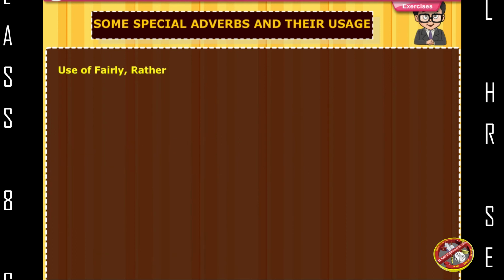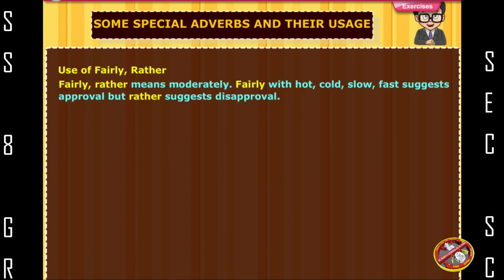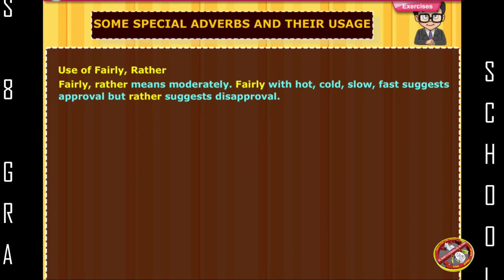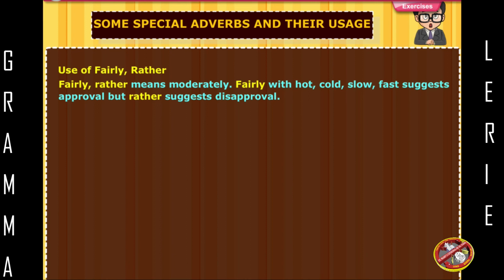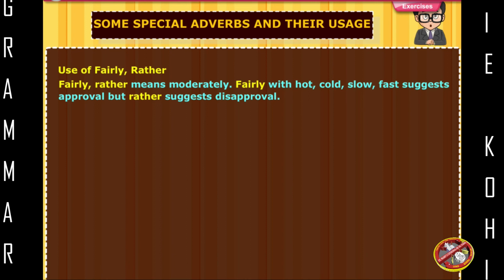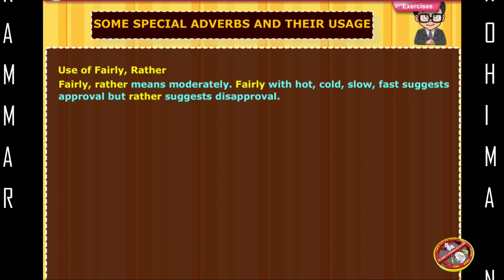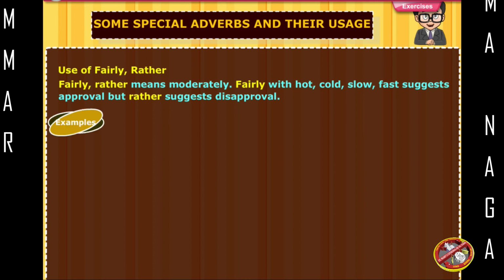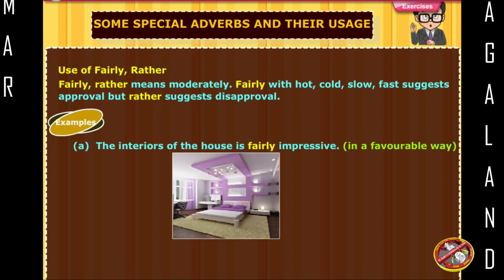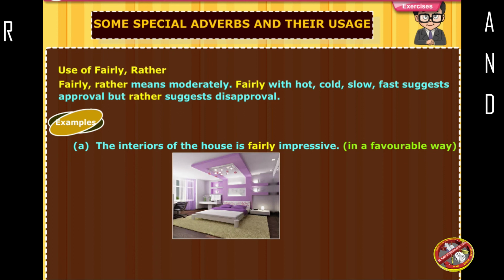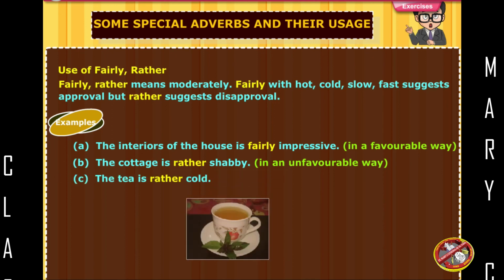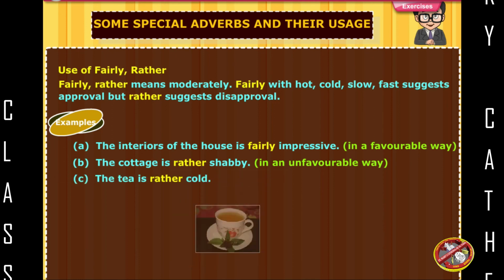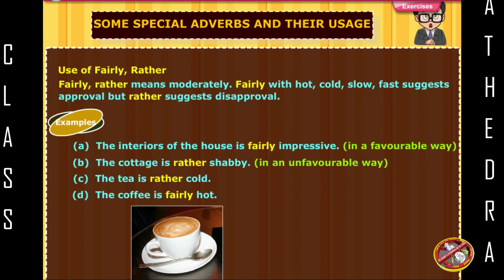Use of fairly, rather. Fairly, rather means moderately. Fairly with hot, cold, slow, fast suggests approval, but rather suggests disapproval. Examples: The interior of the house is fairly impressive, in a favorable way. The cottage is rather shabby, in an unfavorable way. The tea is rather cold. The tea is fairly hot.